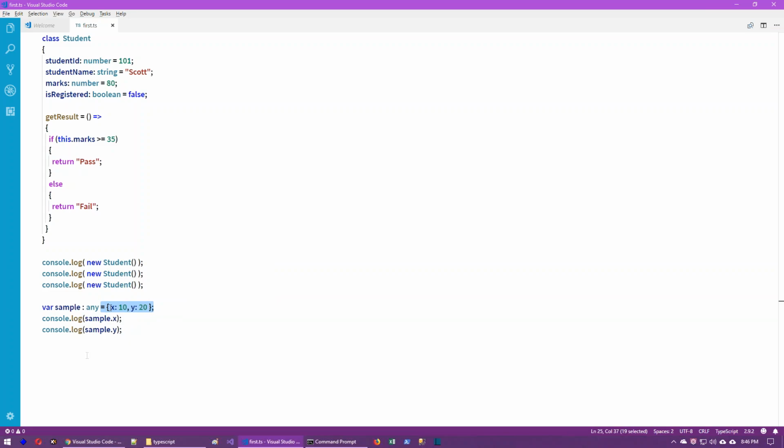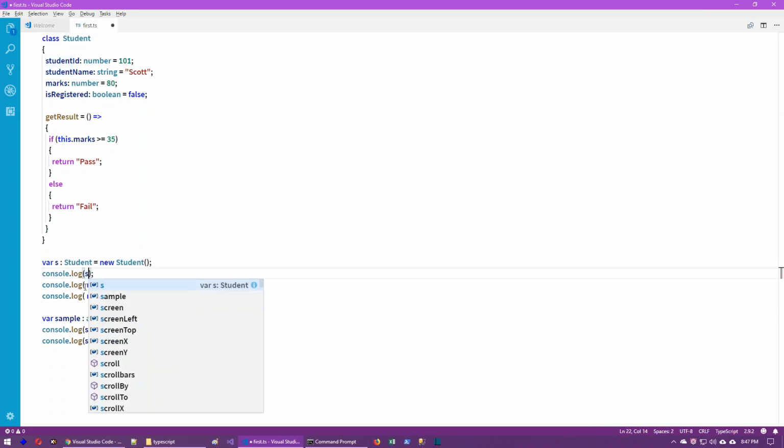In case you want to create a variable and store the reference of an object that is created based on a class, then its data type will be the class name itself. In simple words, I want to create a variable, and in this variable I want to store the reference of the object. On the right hand side we have created an object, right? That object reference I want to store in the variable called s. So for this variable s, the data type will be Student. In case of objects without classes, any data type. In case of objects with a class, we have to give the class name itself.